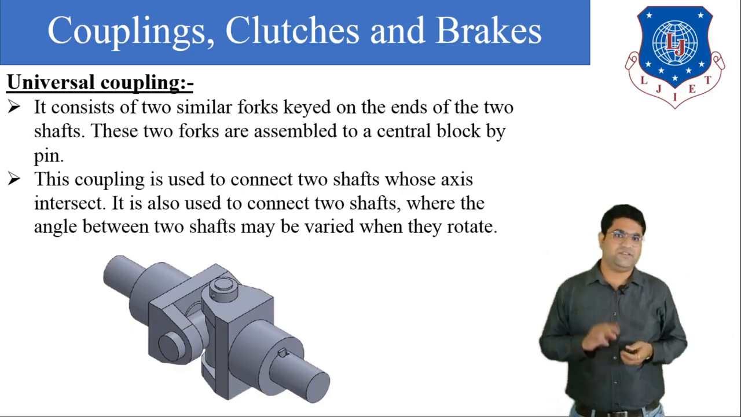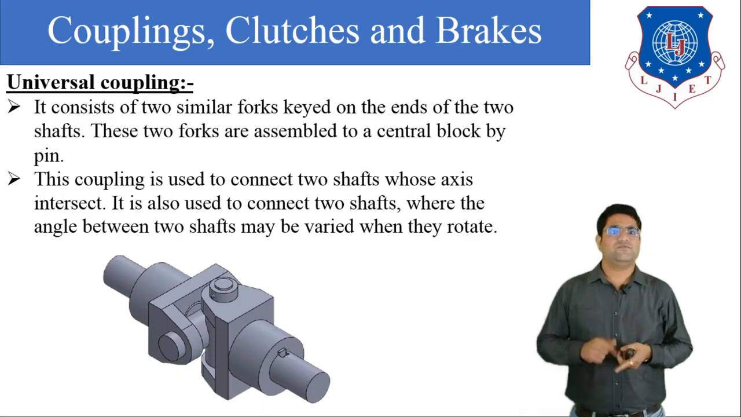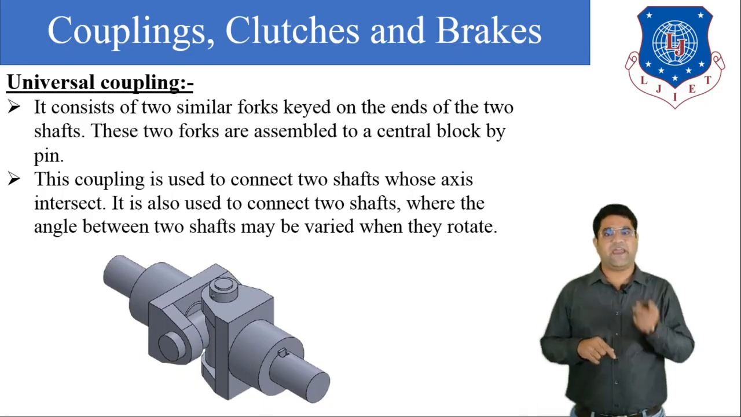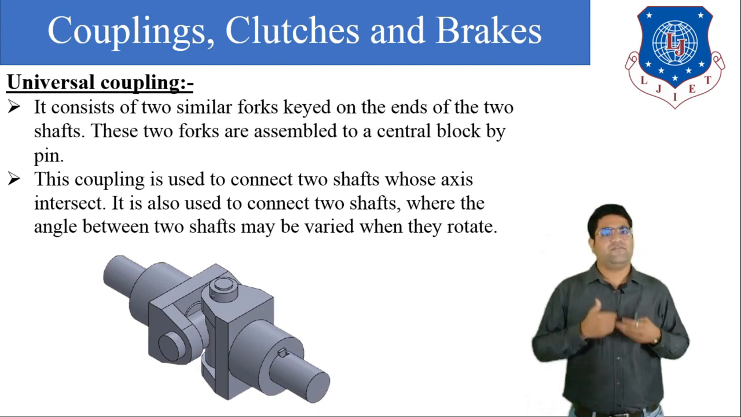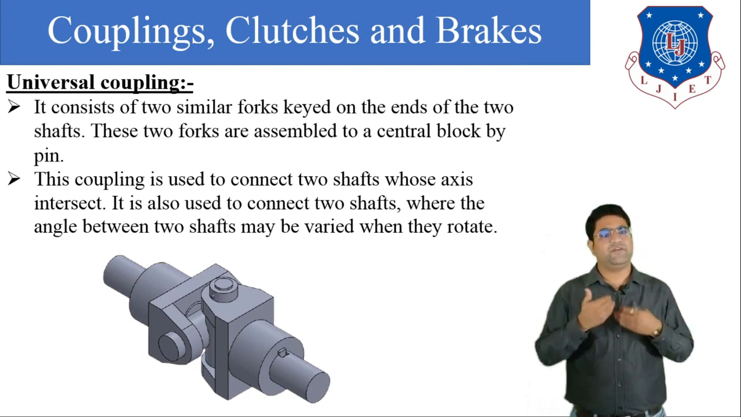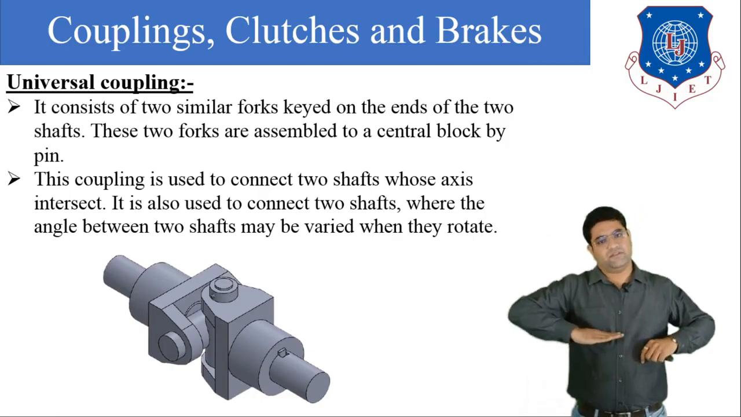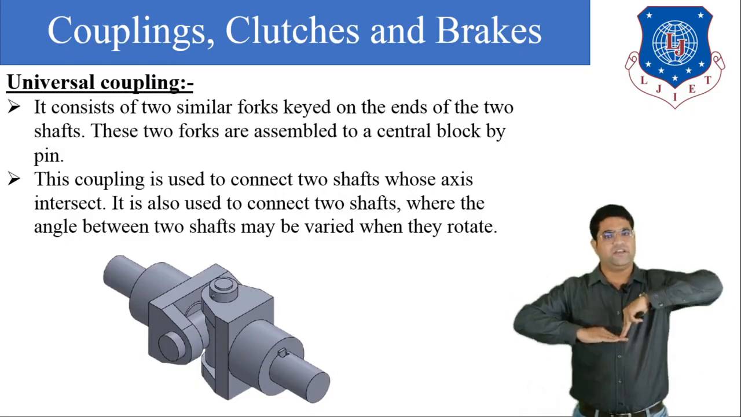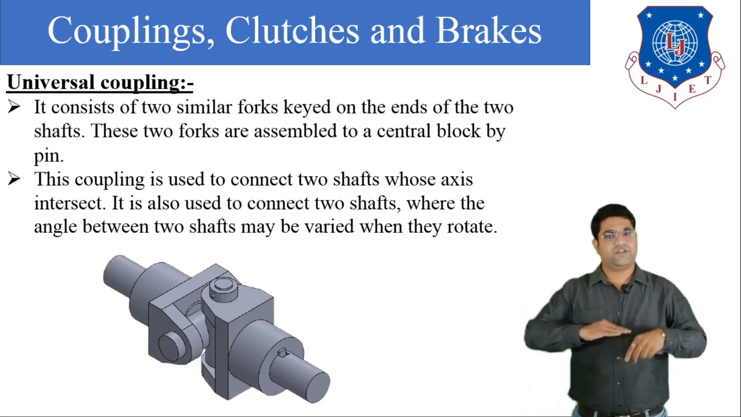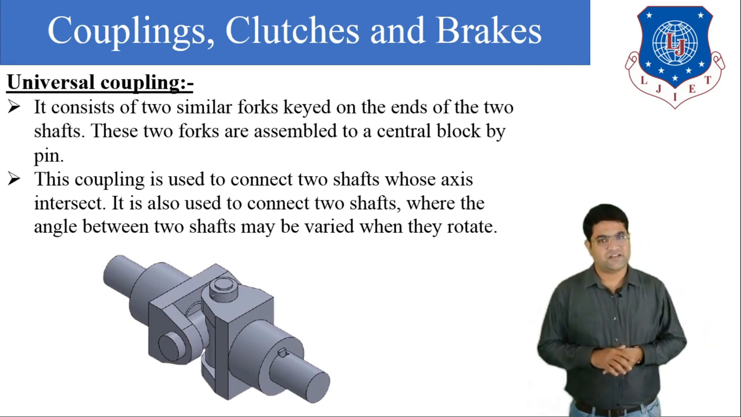This coupling is used to connect two shafts whose axes intersect at some angle. It is also used to connect two shafts where the angle between them may vary while they are rotating. So if this driving shaft is horizontal, and the angle of the driven shaft varies with the rotation of the driving shaft, then we can use this type of universal coupling.